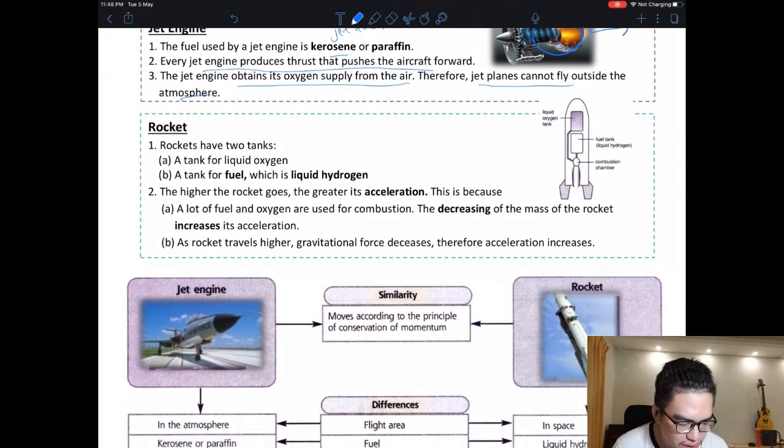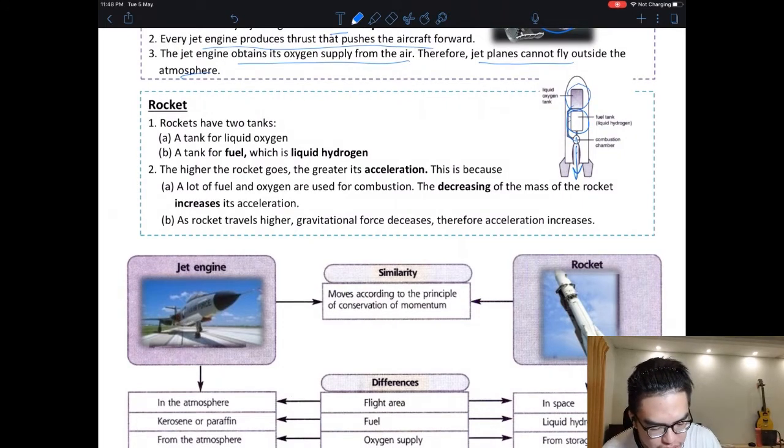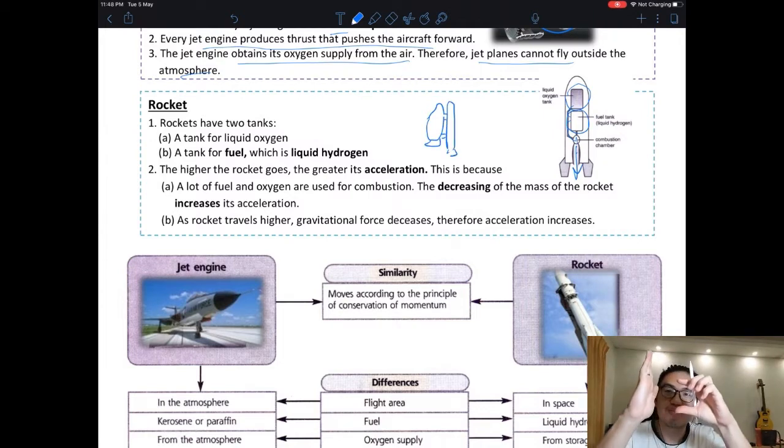A rocket is the same thing. You have oxygen here, you have liquid nitrogen here. When they are added together, it produces a huge thrust that thrusts the spaceship forward. Next time when you see a space shuttle, normally it will be attached to a rocket. When it lifts off, after burning one chamber, the rocket will fall off, then one more chamber falls off, and one more, until the spaceship reaches space. It escapes from gravity. Basically the same concept.